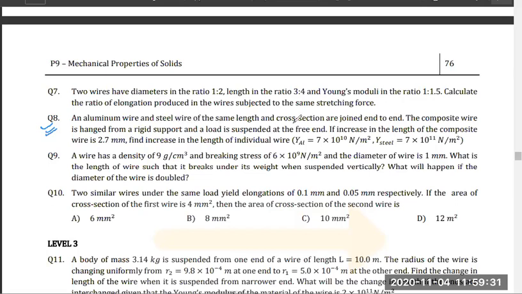Aluminium wire and steel wire of same length and same cross section are joined end to end. The composite wires hang from rigid support, and load is suspended at free end. Now we have already studied that we can take rod as spring. Yes or no? And you can take it as series and parallel. I hope all of you remember this concept.